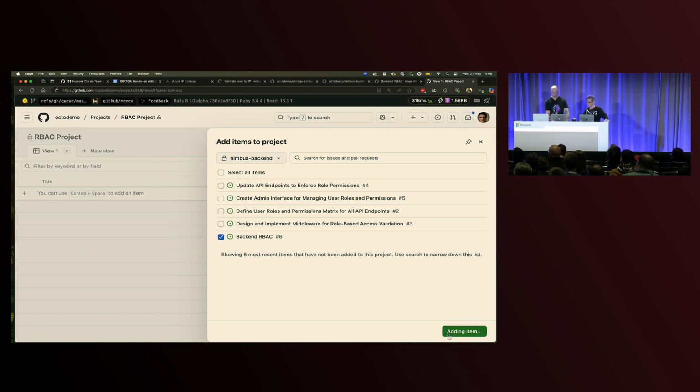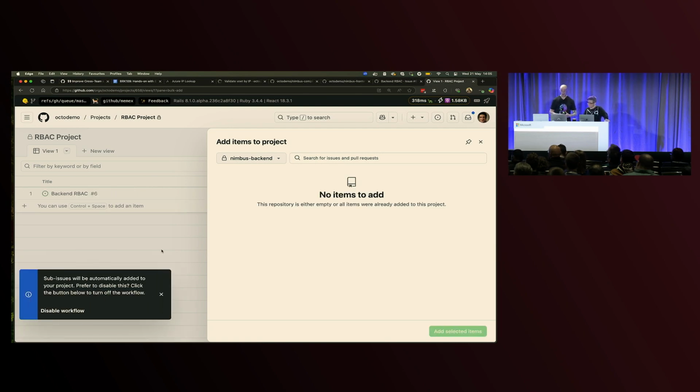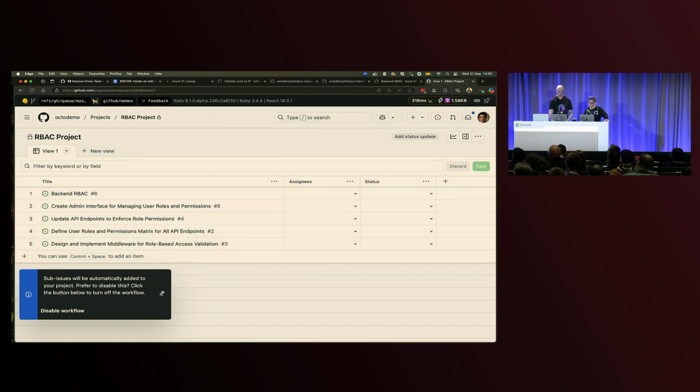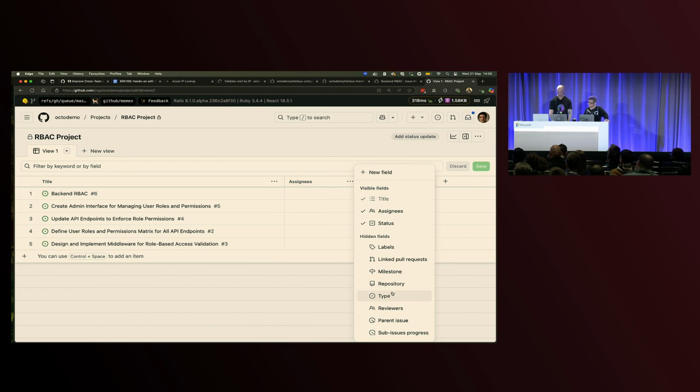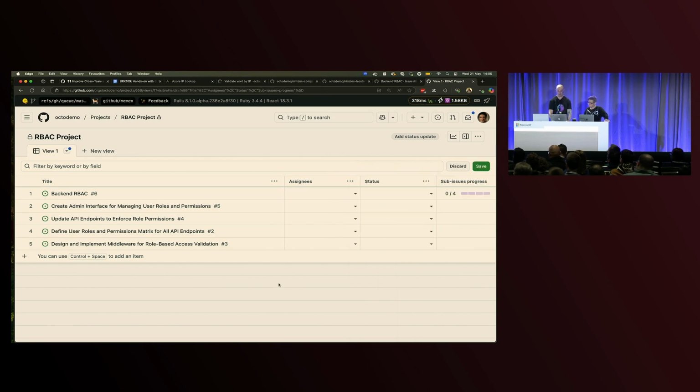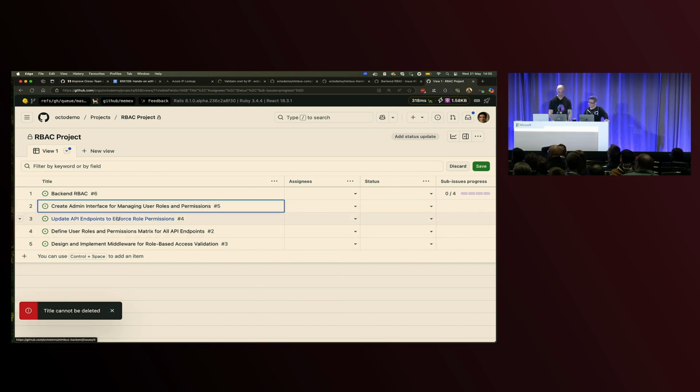So I'll add those 2 items in, and what we can actually see is we've automatically had the sub-items added in as well. So there's a choice there on how we want to actually report in this project. Maybe we want to remove the sub-items, and maybe we just want to report on that parent issue. If we wanted to do that, we'd add something like seeing just a sub-issue progress on that parent item, and then we could just remove the other items from our project just by deleting them, if it will let me. We might have some rules and permissions.